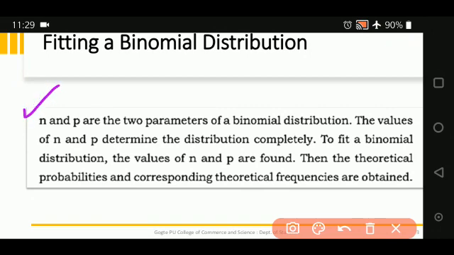Fitting a binomial distribution means, as I told you all, for a simple x and f, you are going to apply the rules of binomial distribution and find the theoretical frequencies, applying the binomial probability recurrence relation or probability mass function. N and P are two parameters of a binomial distribution. The values of n and P determine the distribution completely. To fit a binomial distribution, the values of n and P are found. Then the theoretical probabilities and corresponding theoretical frequencies are obtained.